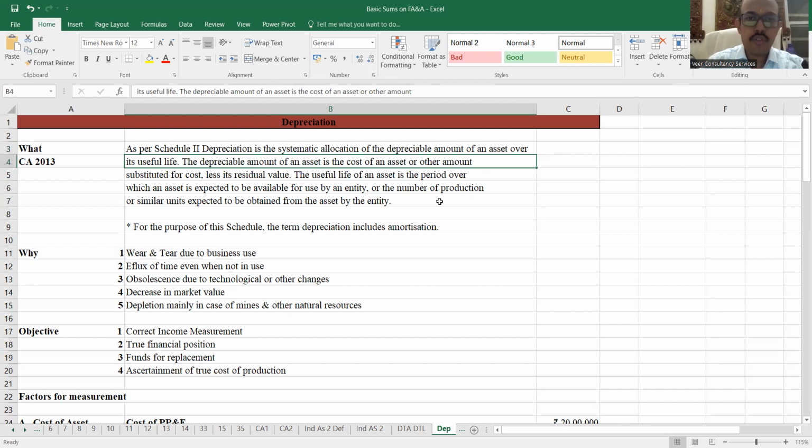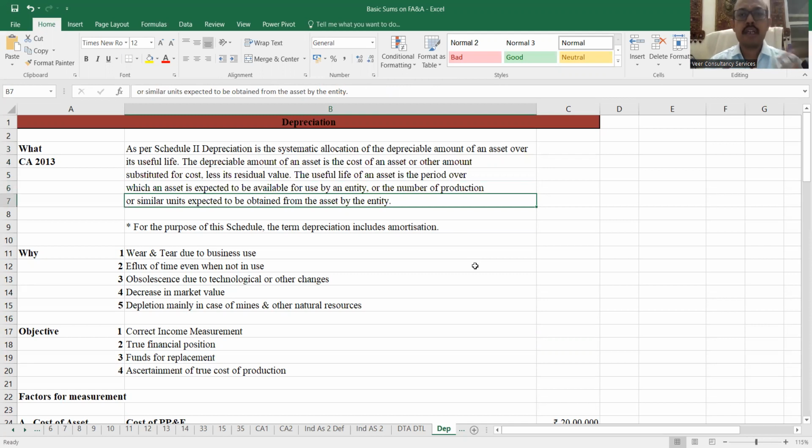So over here, the useful life of an asset is a period over which an asset is expected to be available for use by an entity, or the number of production or similar units expected to be obtained from the asset by the entity. So the Companies Act defines the period in two ways. Either it is in number of years, or it depends upon the production that the asset is going to give throughout its expected life.